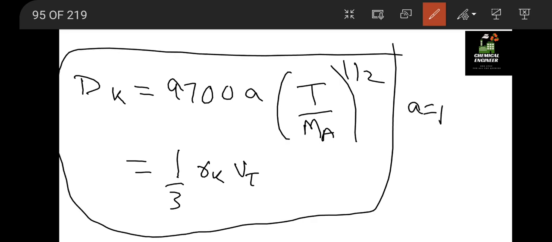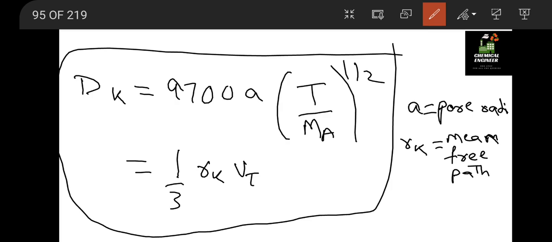a is equal to the pore radius, RK is the mean free path, which is inversely proportional to the pressure, and Vt is the velocity, thermal velocity we will say.